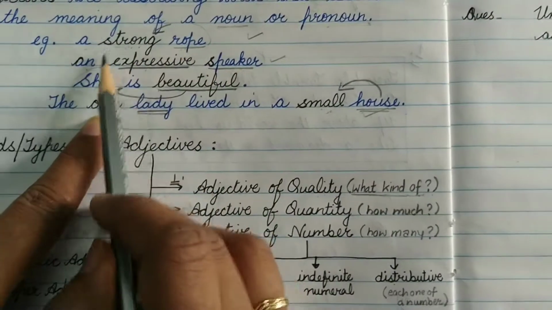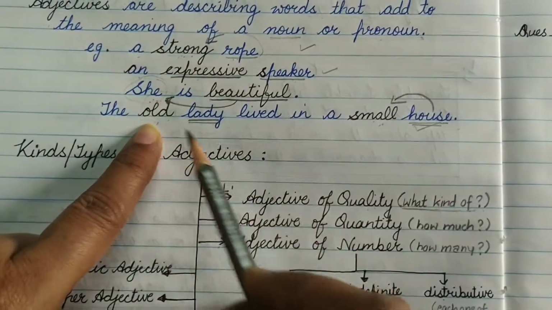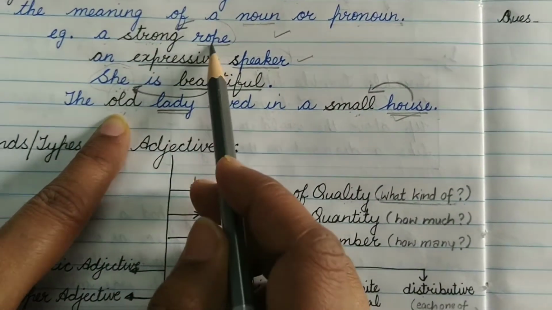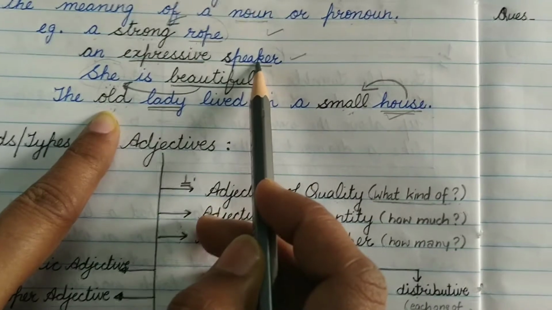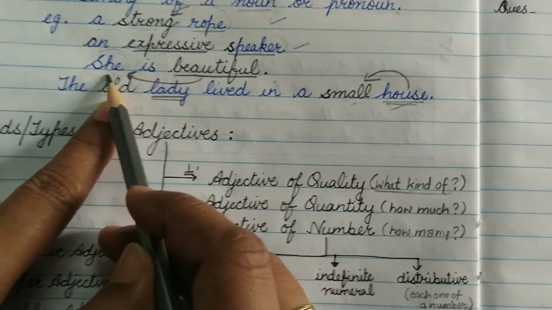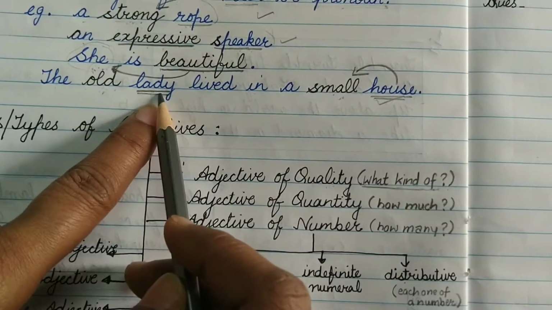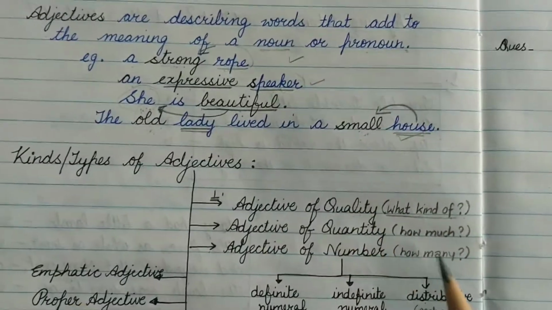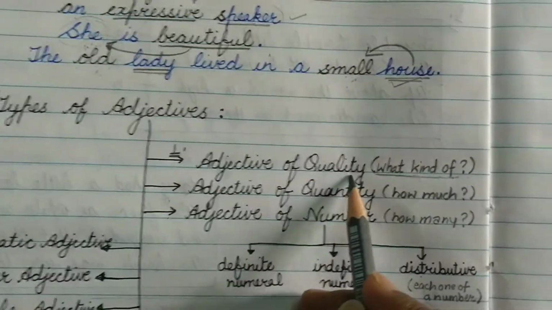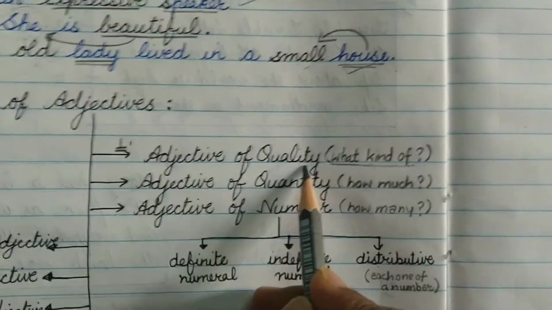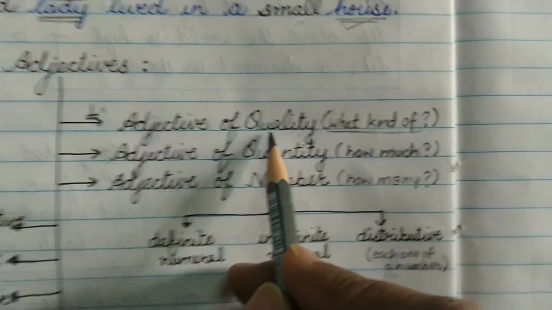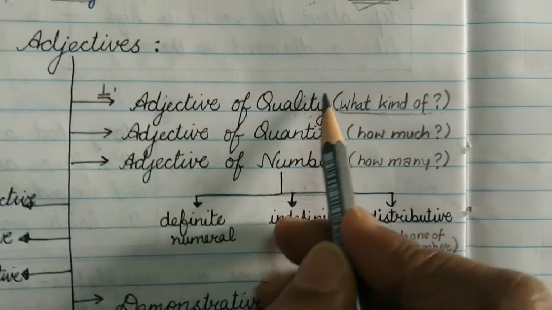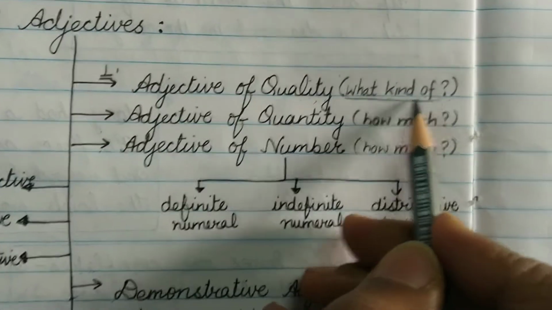So whatever adjectives we have done over in the first 4 examples, they were all adjective of quality because you are getting the answer. Look, what kind of rope? Strong. What kind of speaker? Expressive. What kind of girl? Beautiful. What kind of lady? Old. What kind of house? Small. So all are examples of adjective of quality. So what do you understand by adjective of quality? The word that tells something about the characteristics of noun in terms of quality, in terms of what kind of.